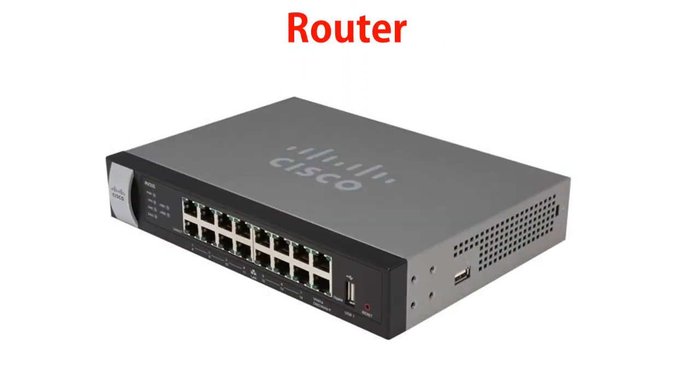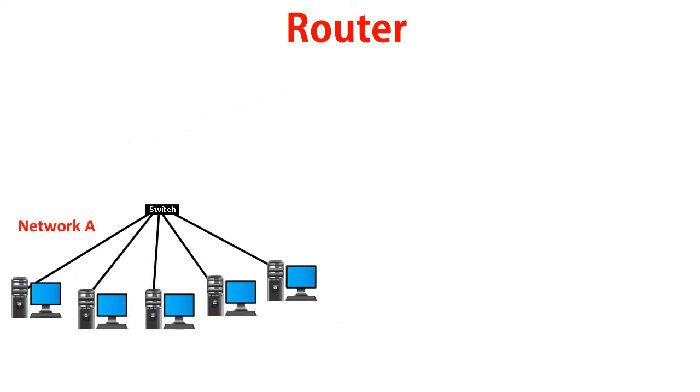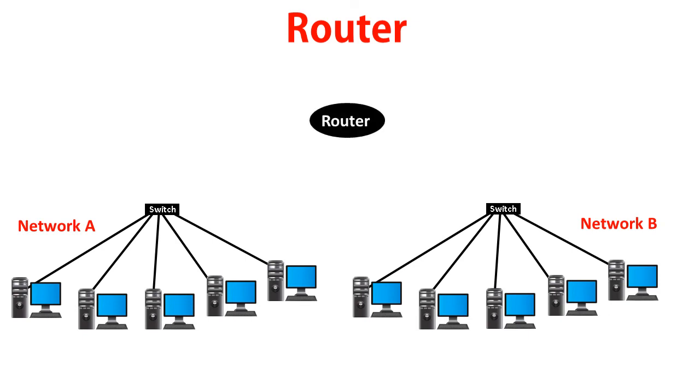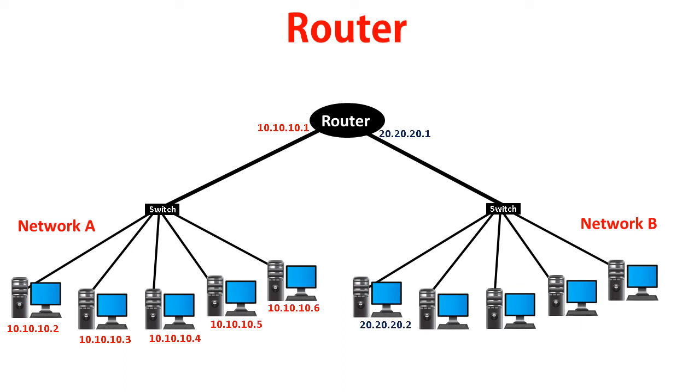Router. Let us understand about the router. Router is a networking device that connects two or more networks, which routes network packets based on their IP addresses to other network devices.